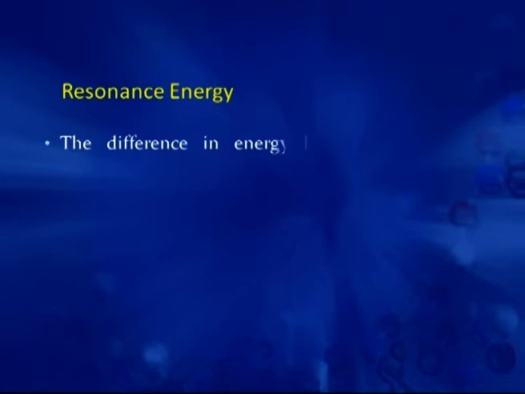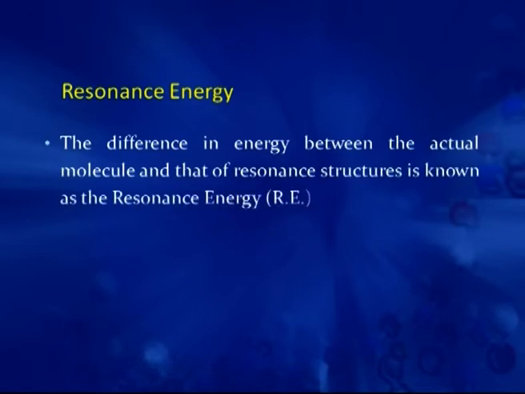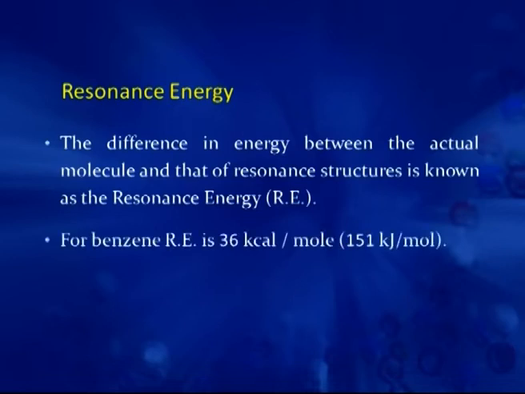What is this difference? This difference of energy, which is between the actual molecule and our hypothetical cyclohexatriene, that is the resonance structure of benzene, is known as resonance energy. And this resonance energy for benzene is 36 kilocalorie, or we can say benzene is more stable than cyclohexatriene by 36 kilocalorie.